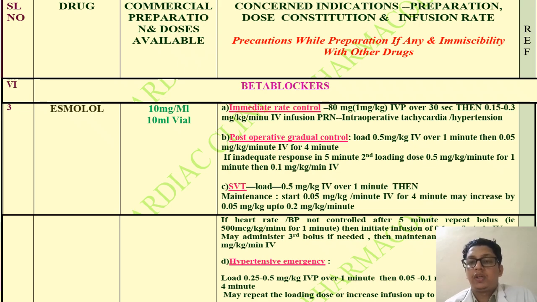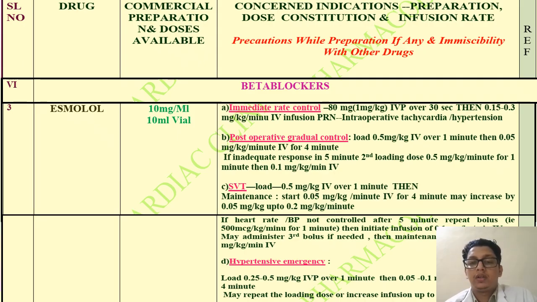In intraoperative tachycardia and hypertension, and in postoperative gradual control, load 0.5 milligram per kilogram IV over 1 minute, then 0.05 milligram per kilogram per minute IV for 4 minutes. If inadequate response in 5 minutes, give a second loading dose of 0.5 milligram per kilogram over 1 minute, then 0.1 milligram per kilogram per minute IV.